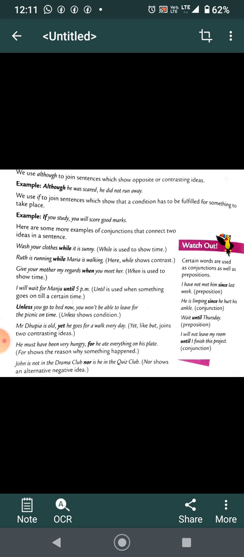Mr. Dhupia is old, yet he goes for a walk every day. Yet is used like but and joins two contrasting ideas. I hope all of you are understanding this much. He must have been very hungry, for he ate everything on his plate. John is not in drama club, nor is he in the quiz club.